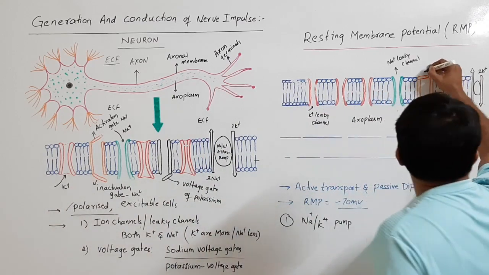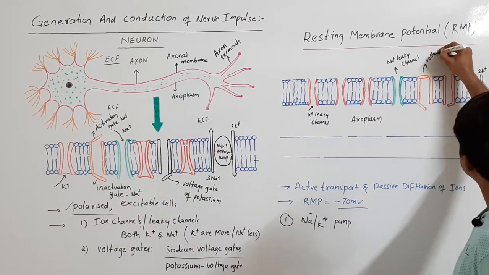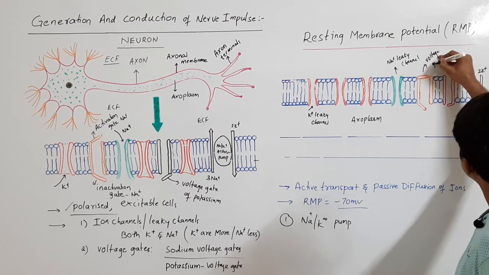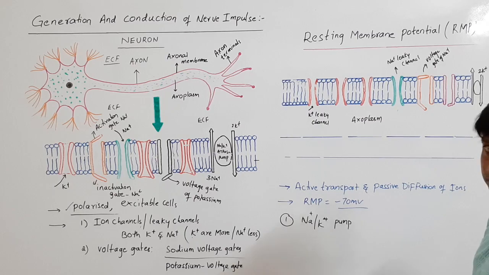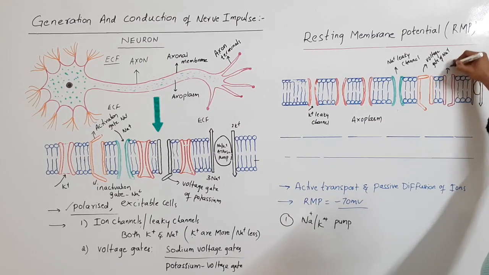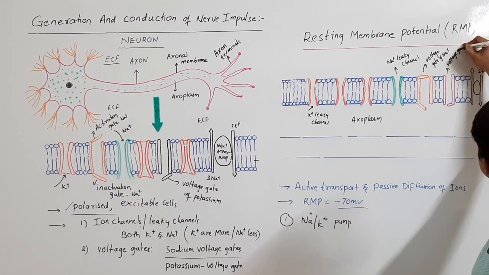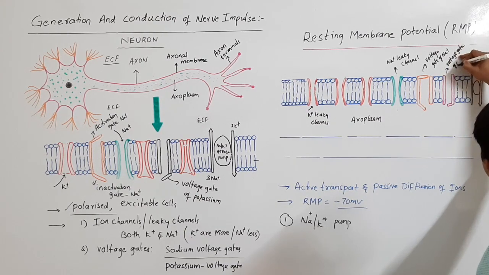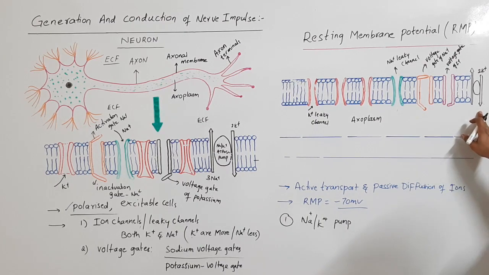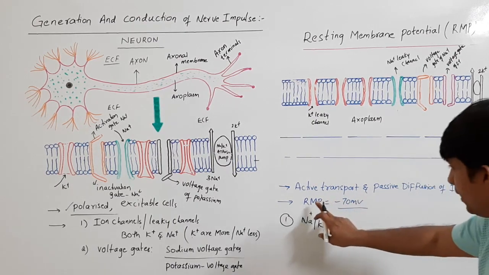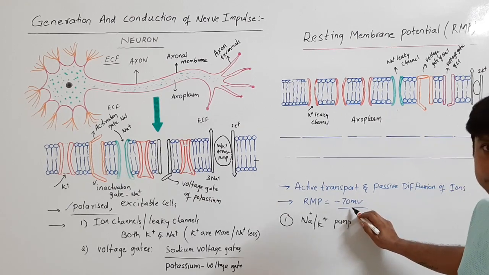Then this is the voltage gate of sodium. This is the voltage gate of potassium, and this is the sodium potassium pump. Fine. Now I said the resting membrane potential is minus 70 millivolts.